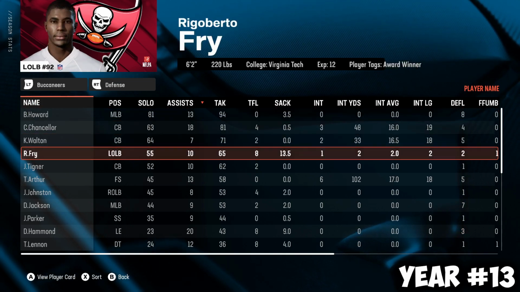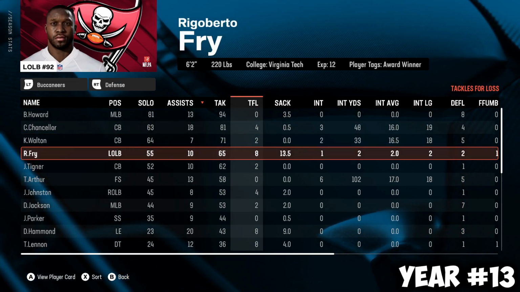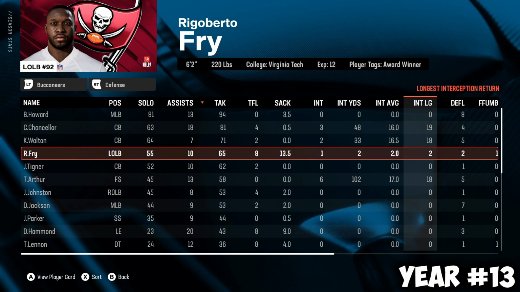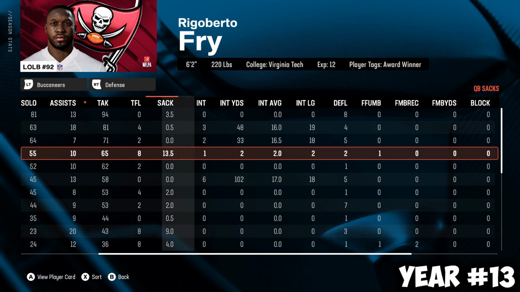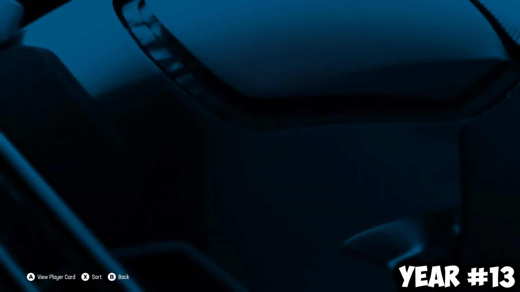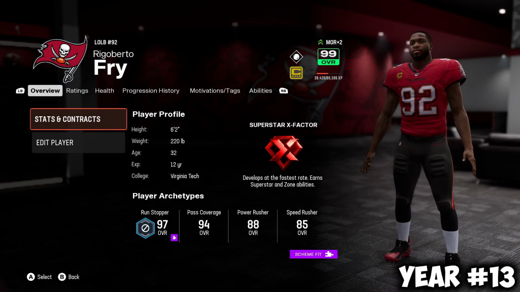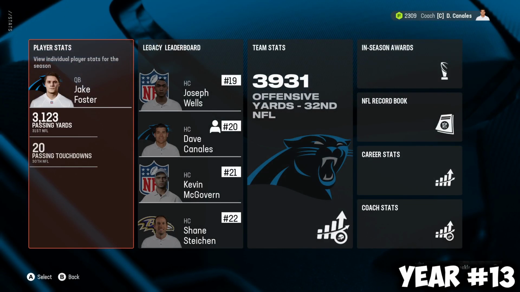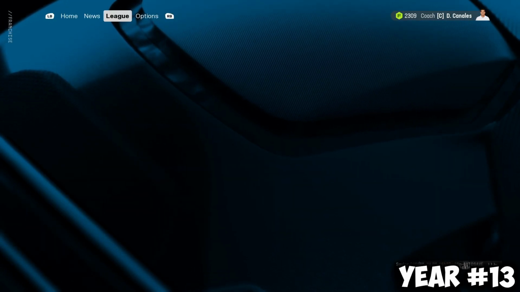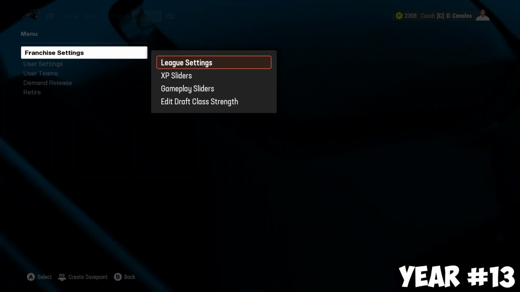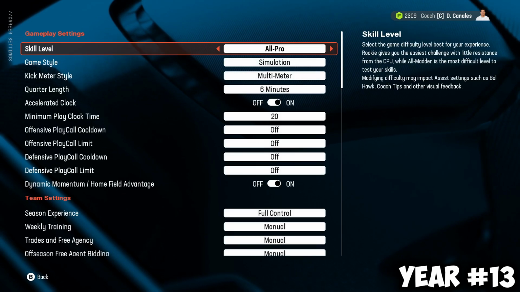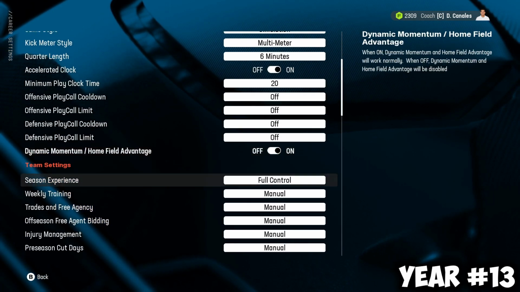He has 13.5 sacks, 65 tackles, 8 tackles for loss, gets himself an interception, 2 deflections, and a forced fumble. So it's a really good season from him. Still at, 31, 32 now? He is performing really well. Yeah, 32, 12 years experience. Performing really well. And he's still high 90 overalls. He is not regressing at all. And I didn't change any of the sliders. You can't change anything for slider regression other than development traits. And I haven't changed anything at all.